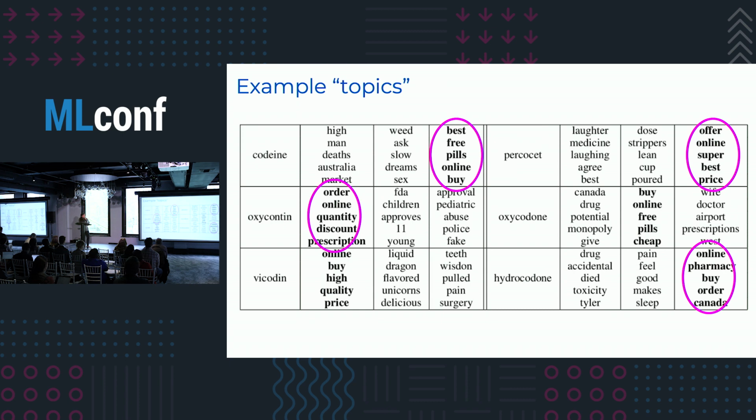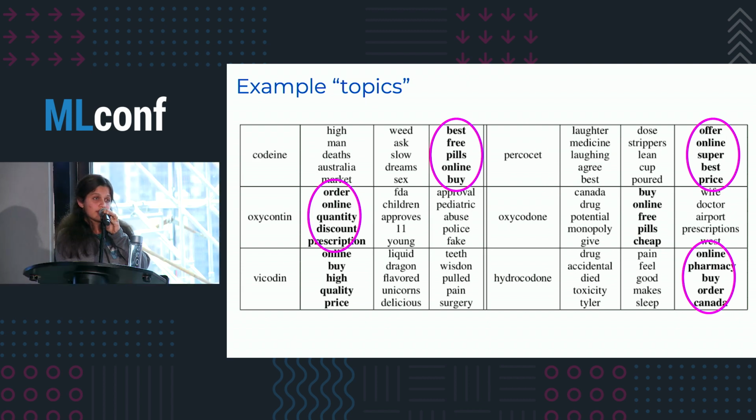And the interesting thing was that this result was highly reproducible across all drug classes. So we see something similar for OxyContin, Vicodin, oxycodone, Percocet, and hydrocodone. So this was consistent across all the drug categories. There was always at least one topic that had words that were very highly suspicious, giving signal that these tweets are probably selling drugs online in an illicit fashion. And this was also consistent across time.